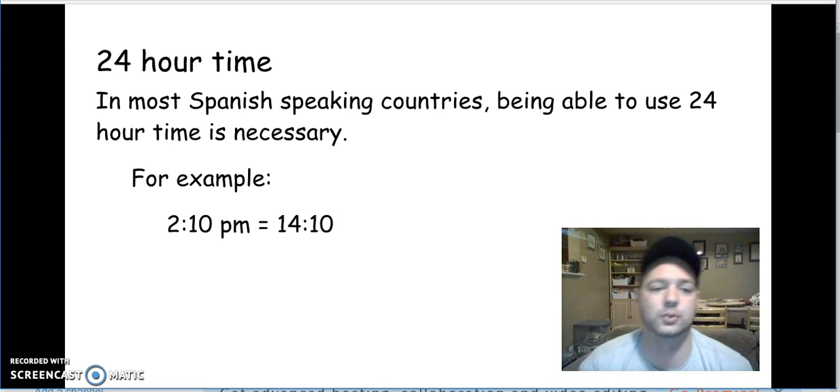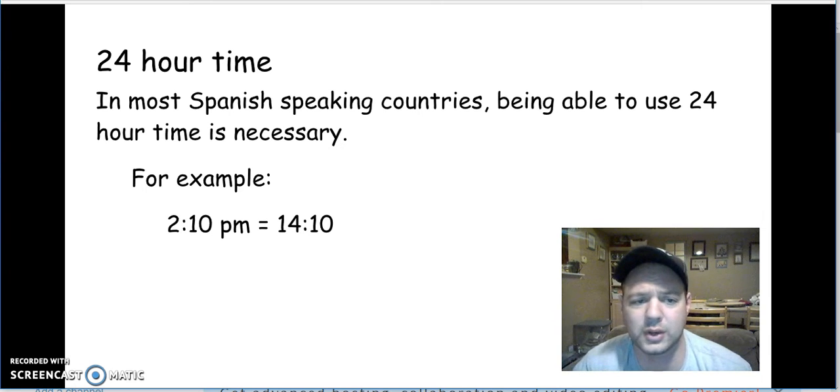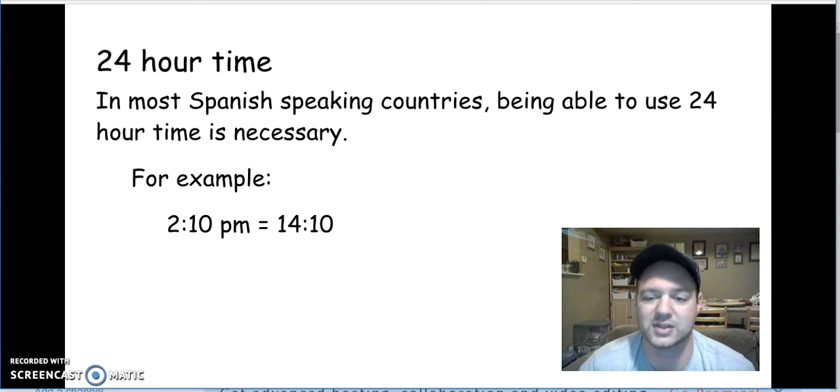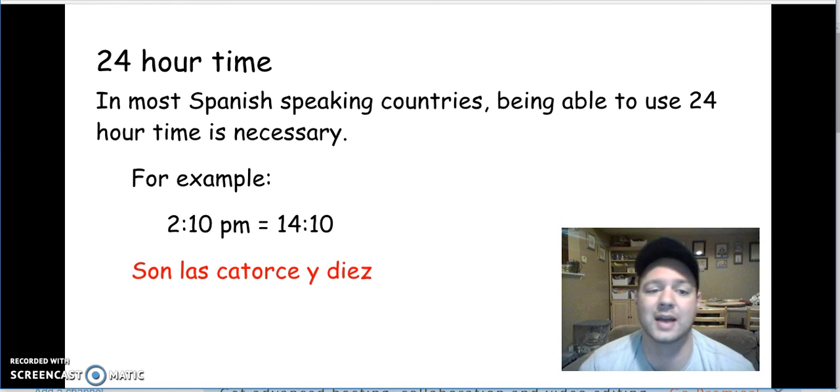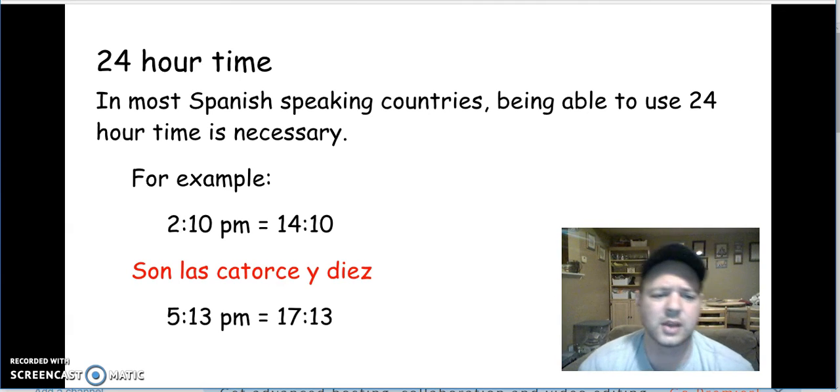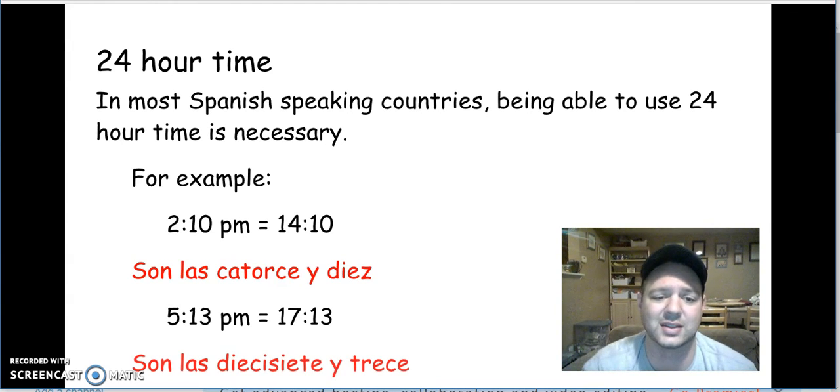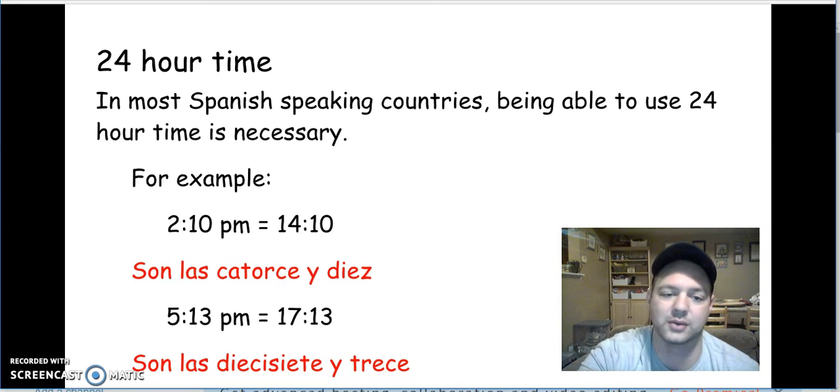So an example of this would be 2:10 p.m. If I wanted to take 2:10 p.m. and put it into a 24-hour clock, I'm going to take 2, and I'm going to add 12 to it, and I will get 14. So 14:10. So I could say, son las 14:10. 14 is 14. Same idea with 5:13 p.m. I'm going to take 5, I'm going to add 12 to it, and I'm going to get 17. Son las 17:13. So same idea, right? I add 12 to the hour, and it gets me into a 24-hour clock.